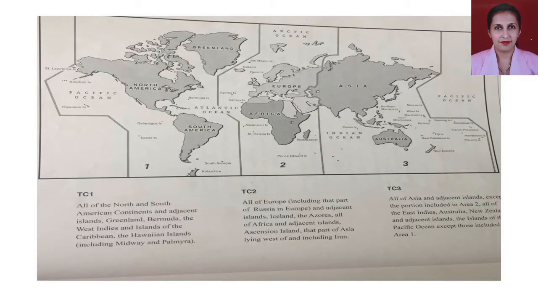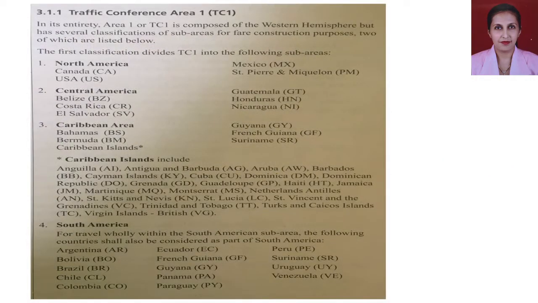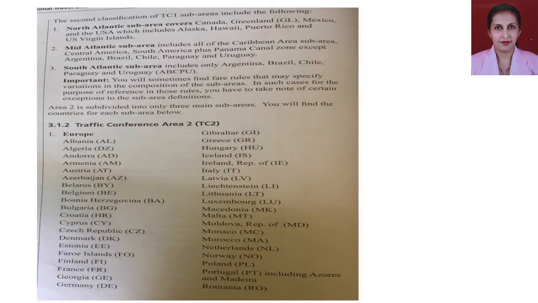As we can see here, the whole of the American continent, which also includes Canada and Greenland, and the Pacific Ocean and Atlantic Ocean, are subdivided into two main classifications. The first classification comes under subareas of four, that is North America, Central America, Caribbean area, South America. And the second classification of the subareas comes under three categories: North Atlantic subarea, Mid-Atlantic subarea, and South Atlantic subarea.